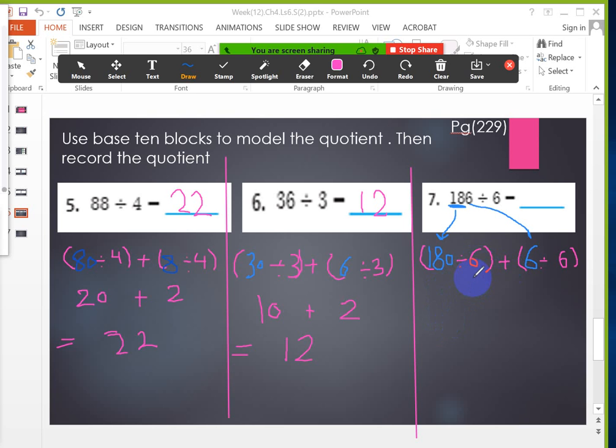No, what's the number that I will multiply with 6? The answer will be 18 in the multiplication table of 6.